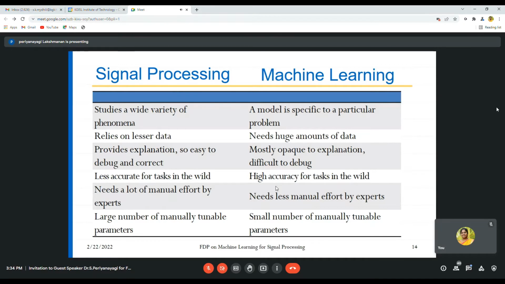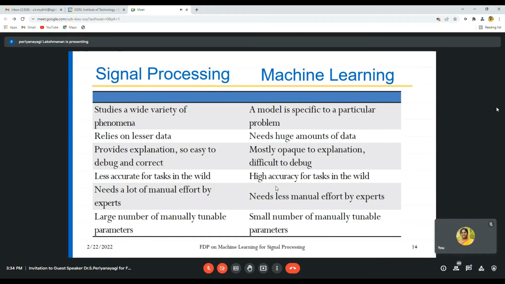It relies on less data. With less data itself, we can extract more information using signal processing. That is, an ideal speech model will perform nicely for ideal speech. For ideal speech, signal processing is okay. First, we'll be recording the speech. After that, we'll be analyzing what the frequency is, what the spectrum is, etc. But for running speech like Alexa, we are giving running commands and it acts accordingly.